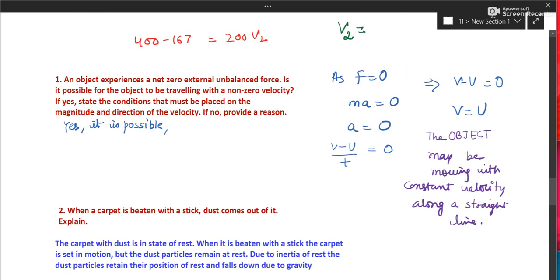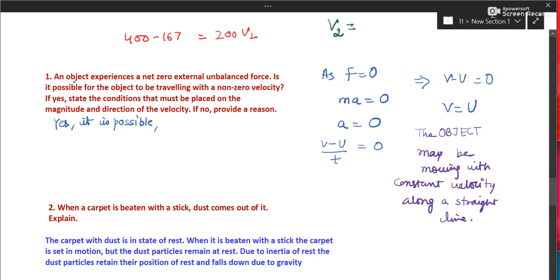Getting to next. An object experiences zero net force. Is it possible for it to have non-zero velocity? Yes, it is possible. If force is 0, that means ma is 0. So that means acceleration is 0, because mass cannot be 0. Acceleration is equal to 0.